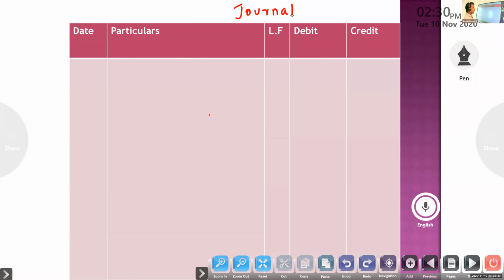Depreciation account debit to suspense account.